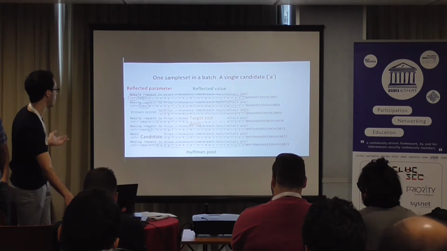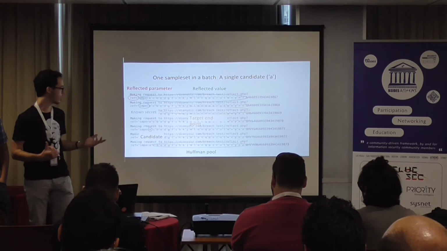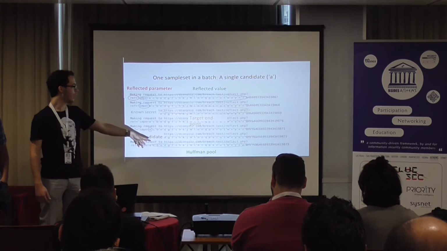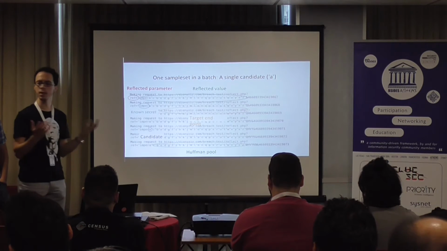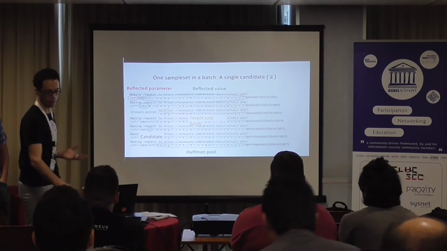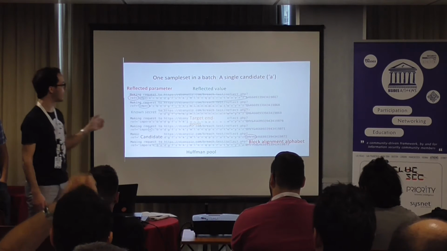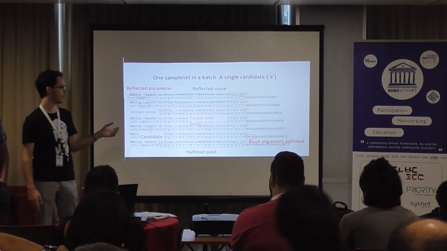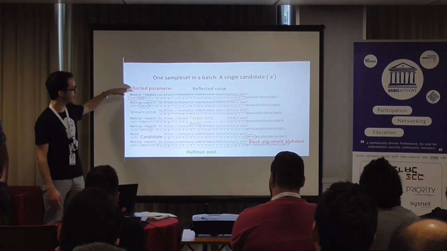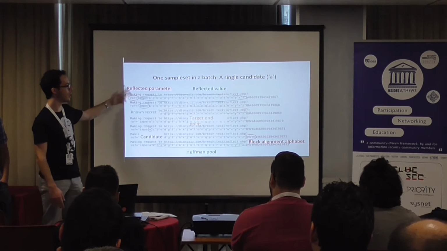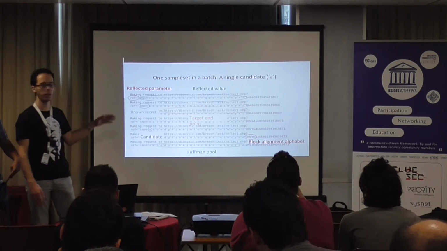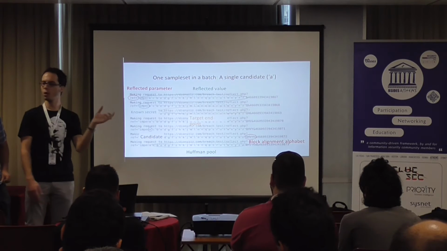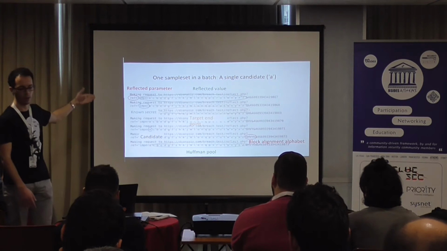And in order to bypass Huffman noise, as Dionysis said before, we have to add a Huffman pool. So what this does is it balances the effects of the Huffman encoding. After that, we add the block alignment alphabet that Eva mentioned. And in this case, you can see that for different requests, we add another character in the block alignment alphabet. So for each of these requests, it is possible that if A is the correct character, a block will differ compared to the other characters that we'll test.